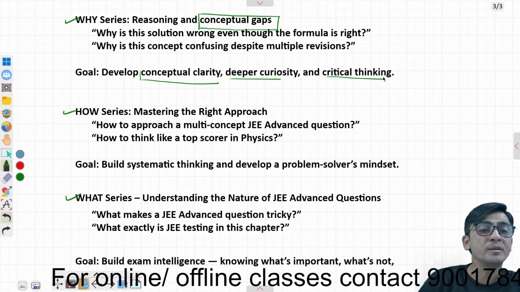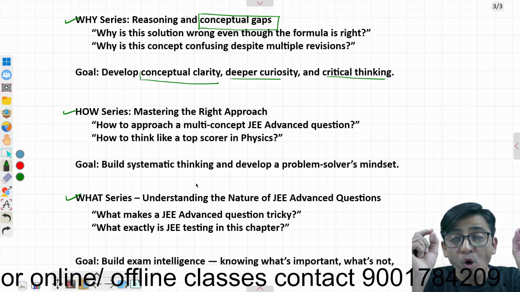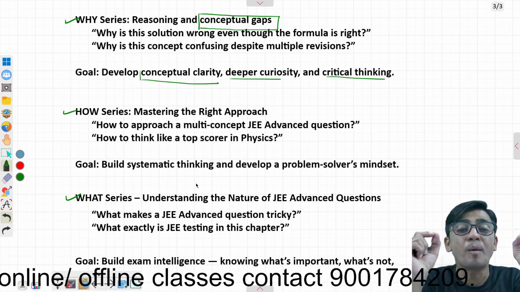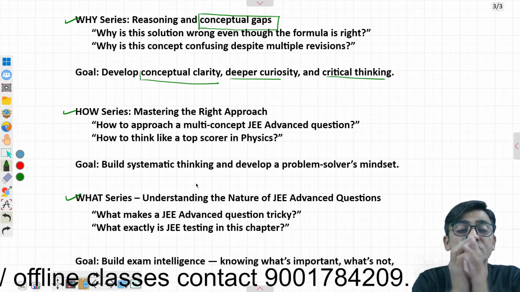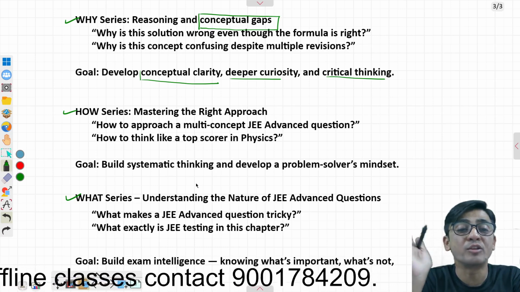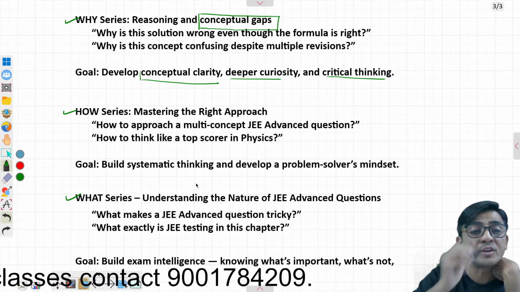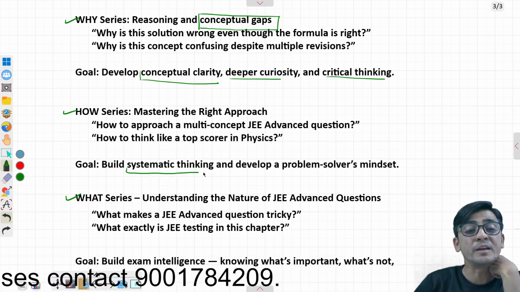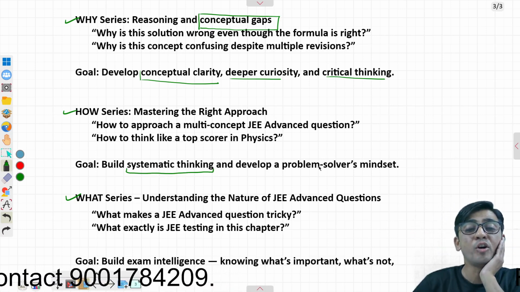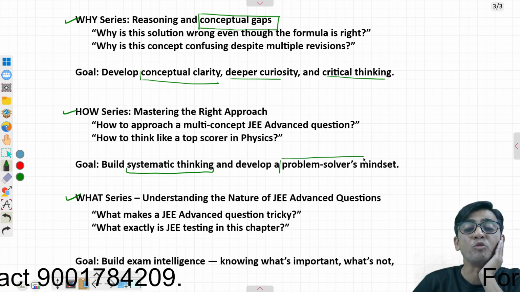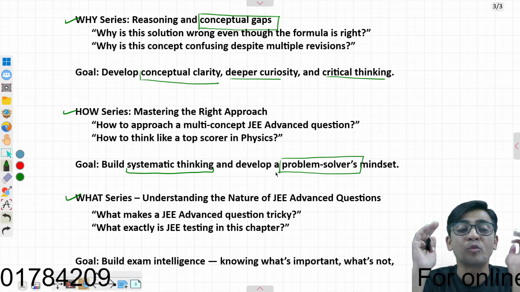The second part of the crash course will have the how series, that is how to solve it, mastering the right approach of solving the question. JEE Advanced is a multi-concept question, so how to approach it and how to think like a top scorer. The goal of the how series is to build systematic thinking. Your approach should be a problem solver's mindset, not just mugging the formula and applying it.